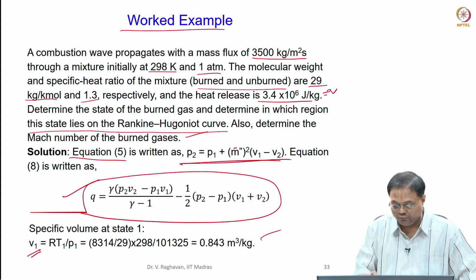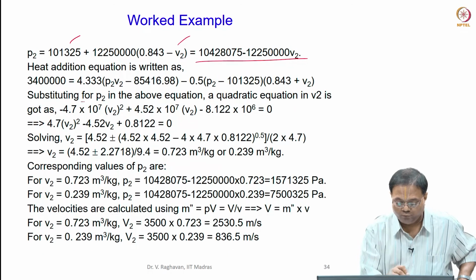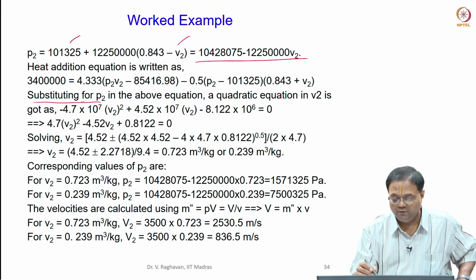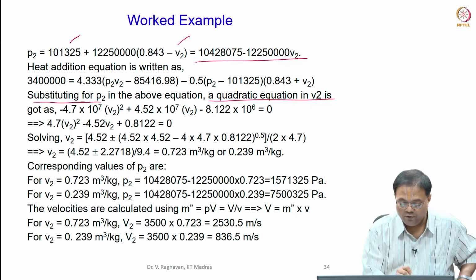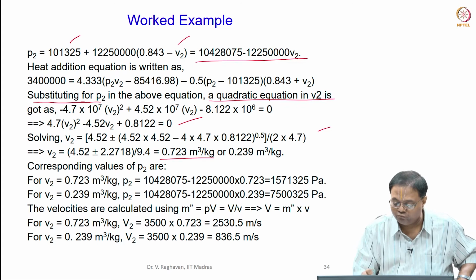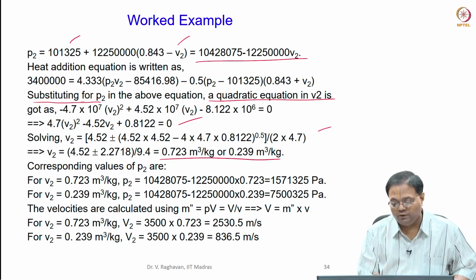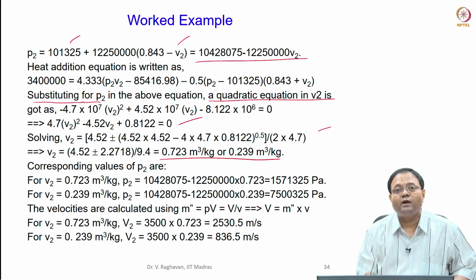I can substitute the values here, but please understand, I do not know both P2 and V2, but I know now from this equation, radial line equation, I know P2 in terms of V2. So, now substituting for P2 from the radial line equation, you get a quadratic equation in V2, okay, and this is the quadratic equation. When I solve, I get two volumes, V2s, that is 0.723 meter cube per kg and 0.239 meter cube per kg.